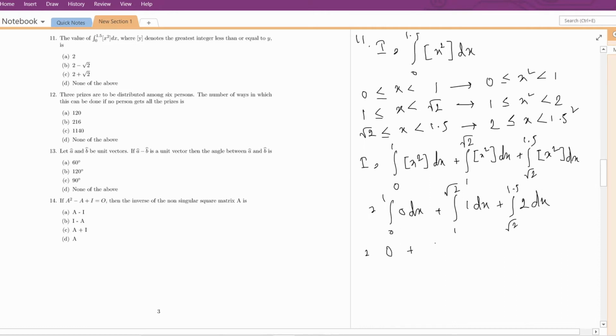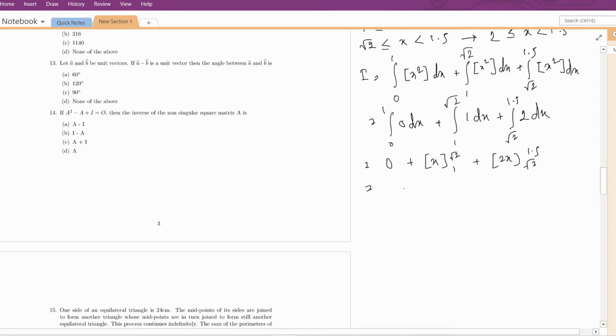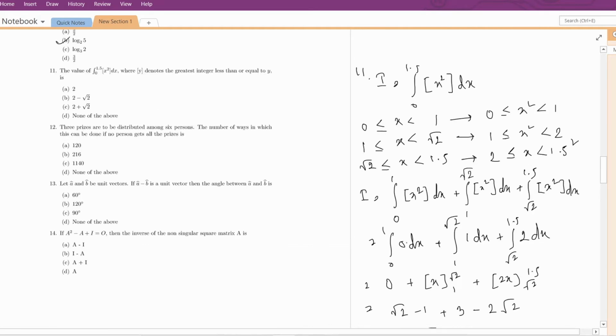This is 0, this is 1, so this is x from 1 to root 2, this is 2x from root 2 to 1.5. Then it will be root 2 minus 1, and it will be 2 into 1.5, 3 minus 2 root 2. So this is 2 minus root 2, which is option B. Option B is the correct answer.